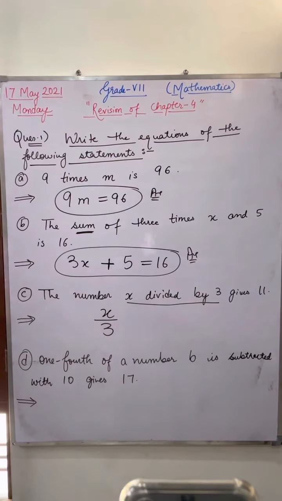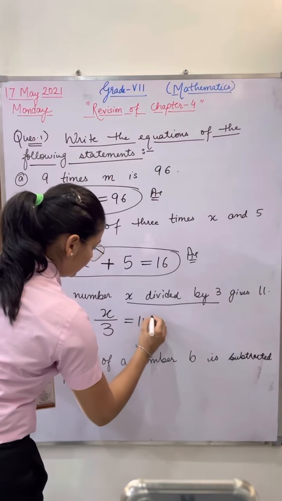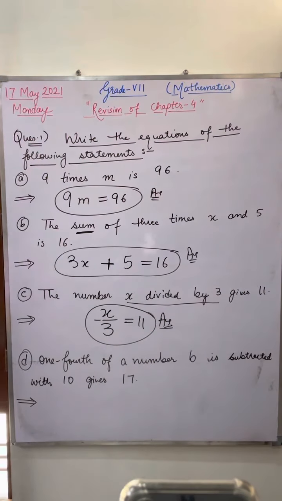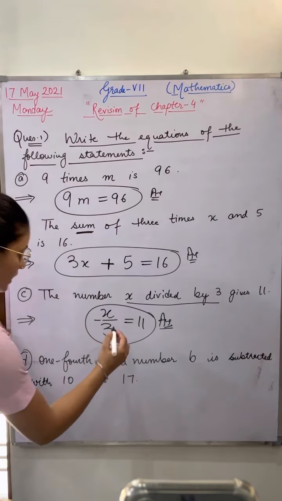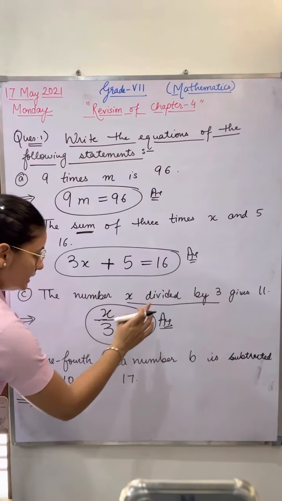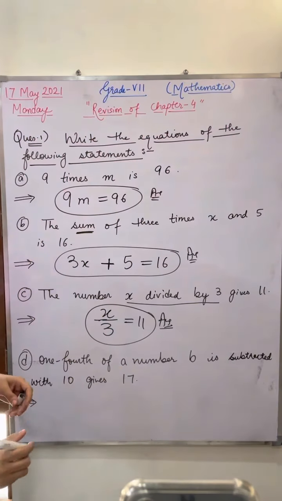X upon 3 is equal to 11. Gives 11 means is equal to 11. Very good. Please mute yourself. Understood by everyone? In this way, you have to convert the statement into the equation. That means number X is divided by 3, gives 11, is equal to 11.